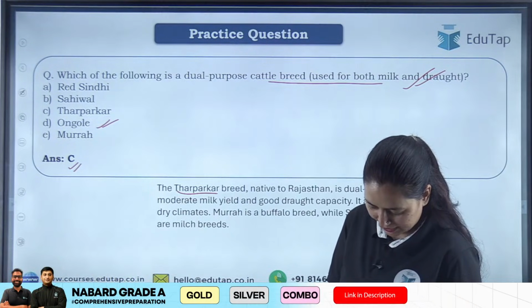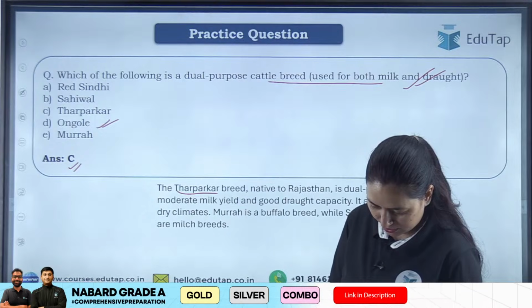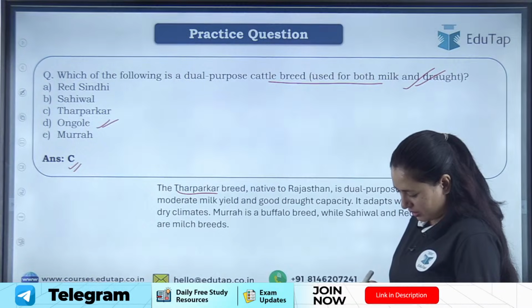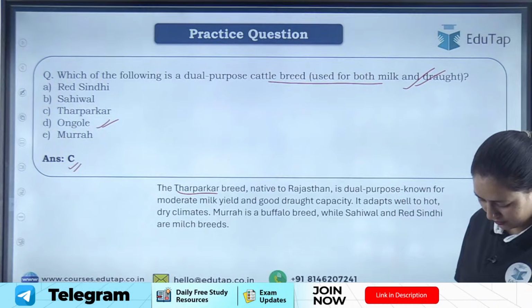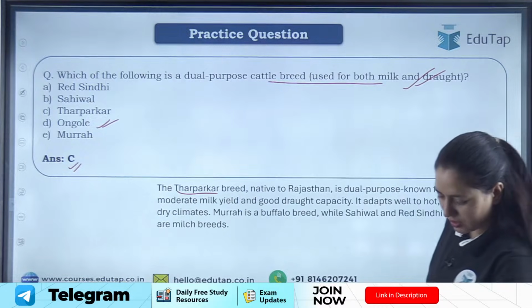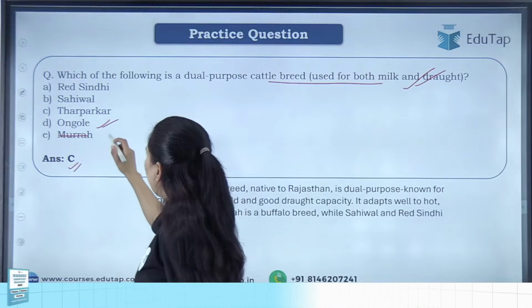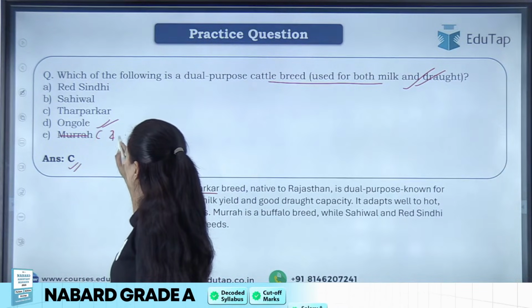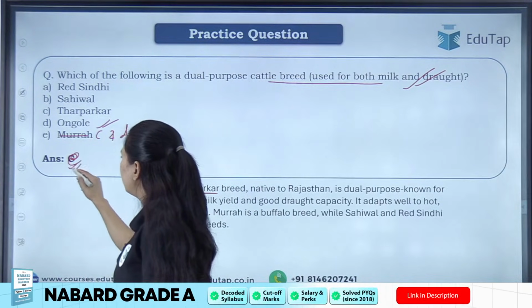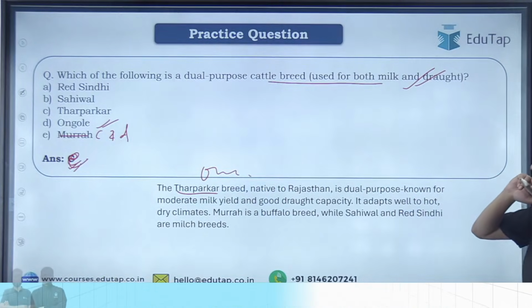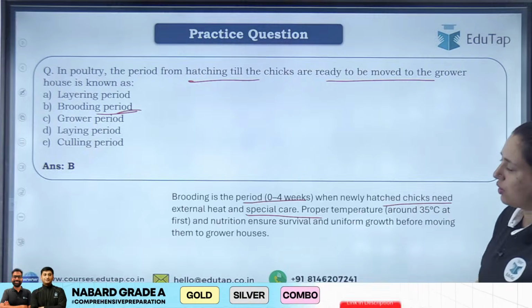So we need correction here in this particular question again, ठीक है। Okay, so students here just please do the correction. ये गलत हो गया है क्वेश्चन। Actually it should be C and D both, then answer will be E, ठीक है। Ongol and Tharparkar दोनों ही dual purpose breed हैं, ठीक है। चलो आई होप वो क्लियर हो गया है, राइट।